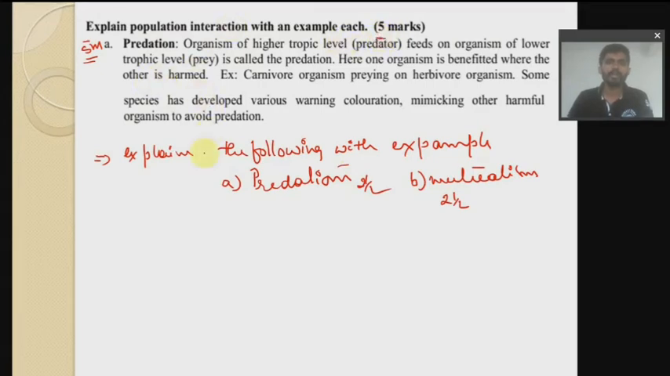It could also be asked in this manner, like explain the following with example. This is worth 2.5 marks and this would be 2.5 marks. And they can also ask mutualism and predation, or competition and mutualism, or predation and competition,